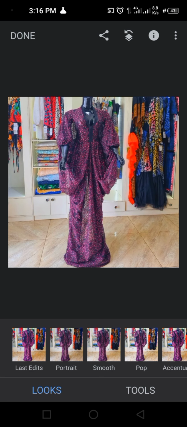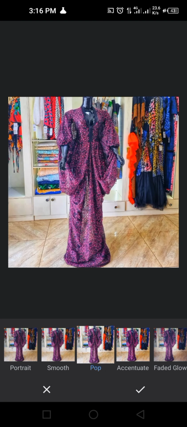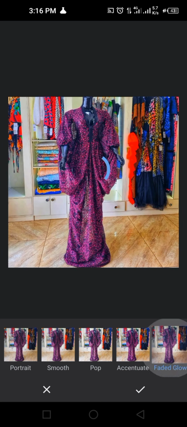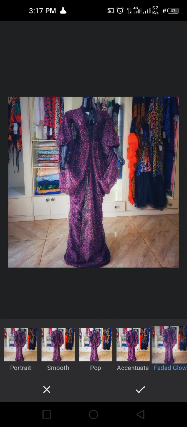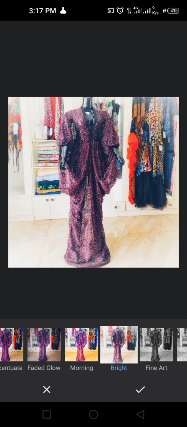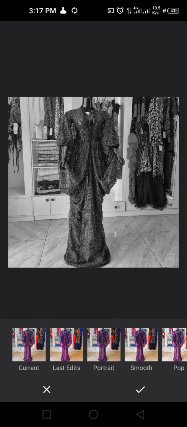So I can click on last edit, which is going to give me the edit I did on the previous picture. If I go to other ones, these are automatic. These ones are there already, done by the Snapseed application. So if you don't want to manually edit, you can edit automatically on your phone by using all these edits.